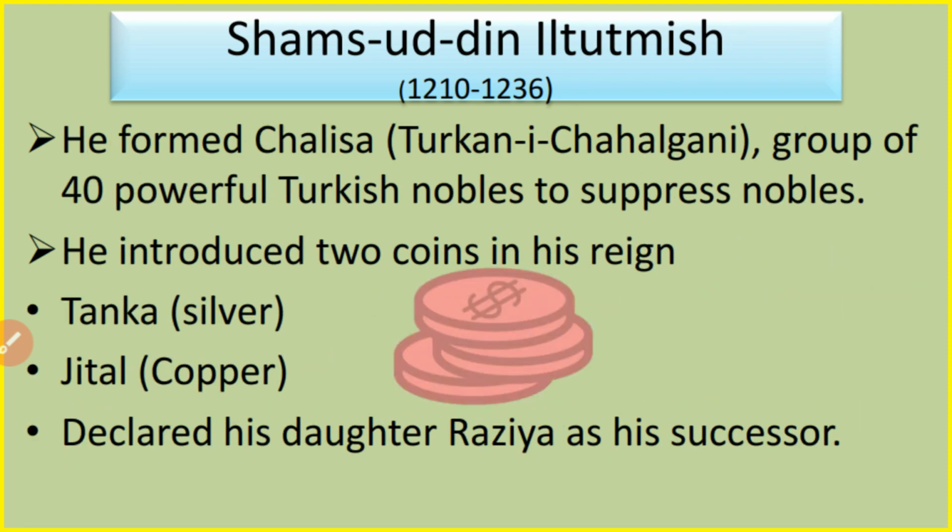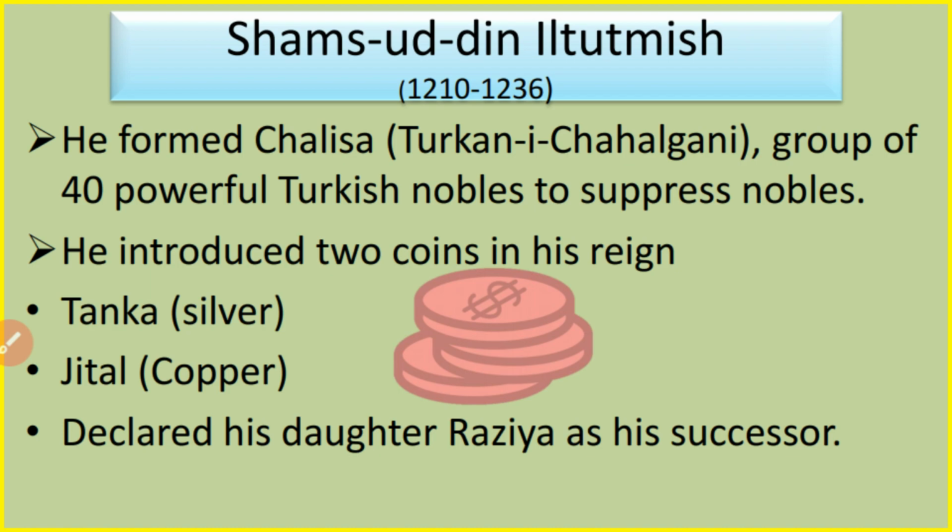When Iltutmish became the ruler of Delhi, at that time, most of the nobles or ministers were against him. In order to crush the power of these ministers, Iltutmish made a group of 40 powerful Turks and he named this group Chalisa. During his time, he also introduced two coins, Tanka and Jeetal. Tanka was a silver coin, whereas Jeetal was a copper coin.